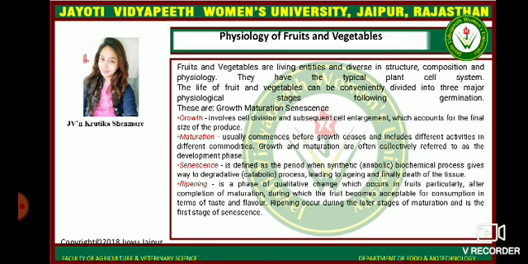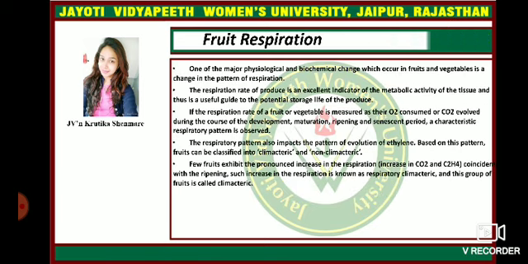Ripening is a phase of qualitative change which occurs in fruits, particularly after completion of maturation, during which the fruit becomes acceptable for consumption in terms of taste and flavor. Ripening occurs during the later stage of maturation and is the first stage of senescence. Fruit respiration: one of the major physiological and biochemical changes which occur in fruits and vegetables is a change in the pattern of respiration. The respiration rate of produce is an excellent indicator of the metabolic activity of the tissues and thus is a useful guide to the potential storage life of the produce.